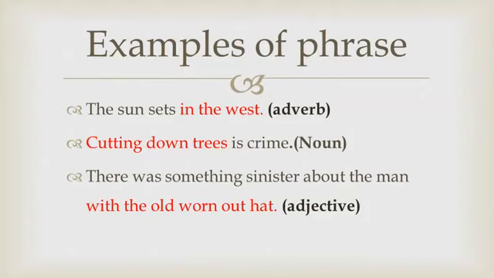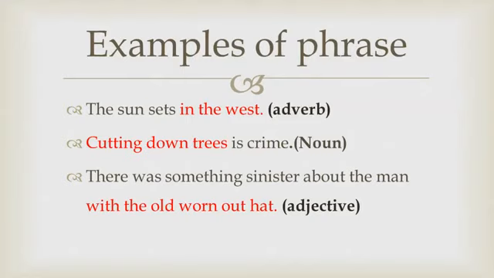So let's see if the phrase in the west is acting like a noun, adverb, or adjective. The sun sets in the west. It is an adverb as it is contributing to the meaning of the verb. Where does the sun set? The sun sets in the west. In the west is an adverb, so we can say that a phrase can act like a noun, adverb, or adjective. Now let's move to sentence number 2.